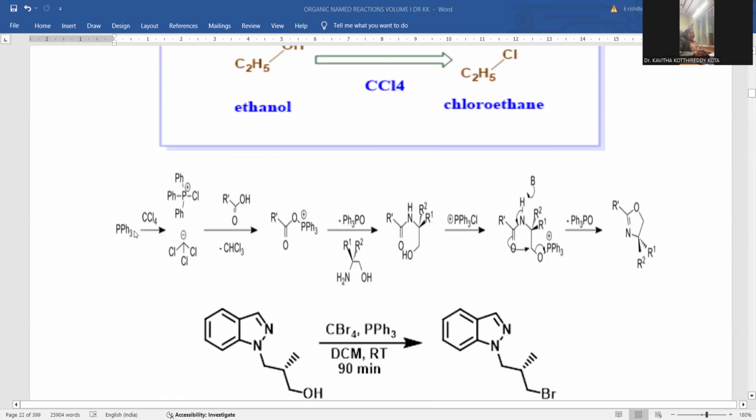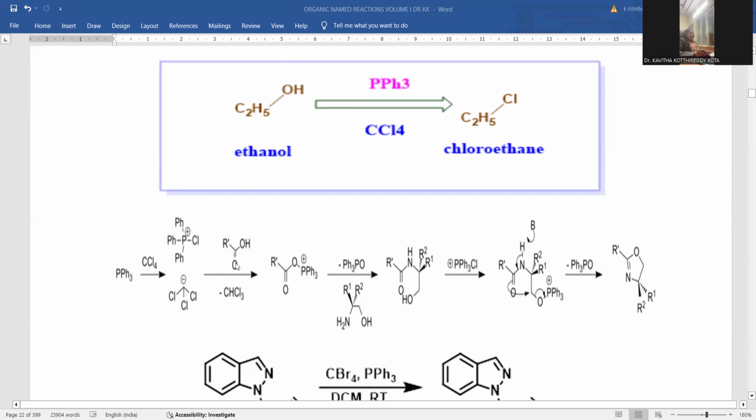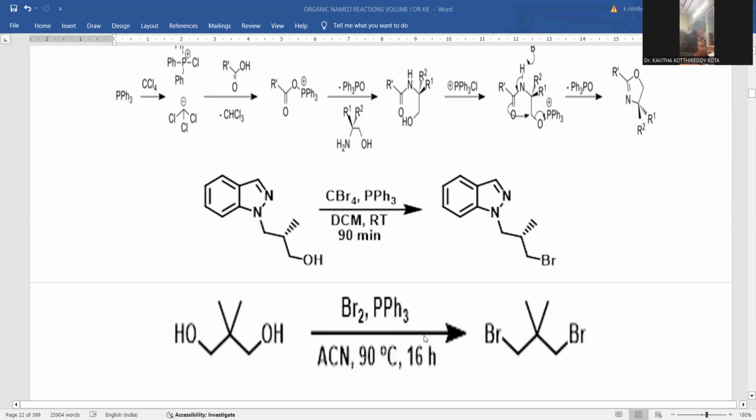There is PPh3 and CCl4 to be treated with a carboxylic acid. They also extended the Appel reaction towards carboxylic acids rather than alcohols, so that the carboxylic acid finally turned into a kind of molecule. You can notice the oxygen in a cyclic manner. Nitrogen is also located. This is a heterocyclic ring system originated within the molecule through the Appel reaction.